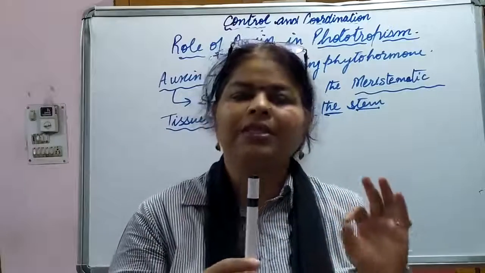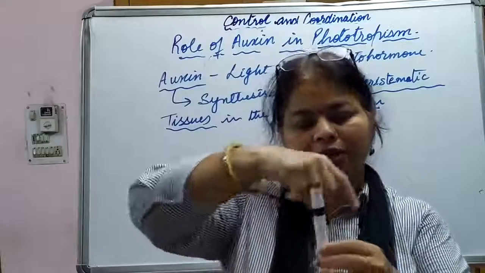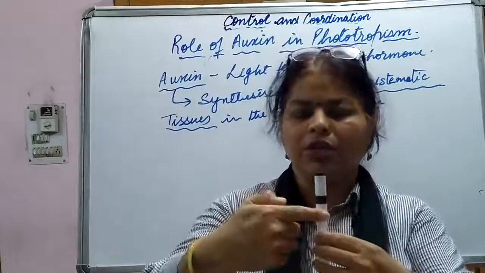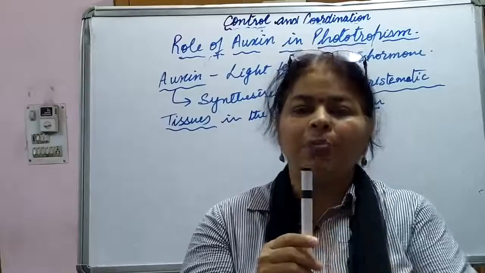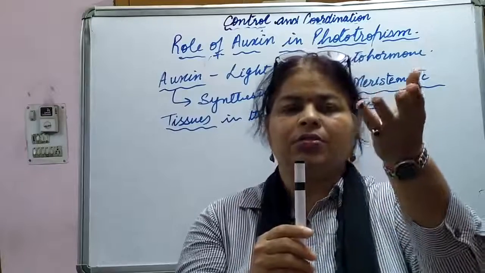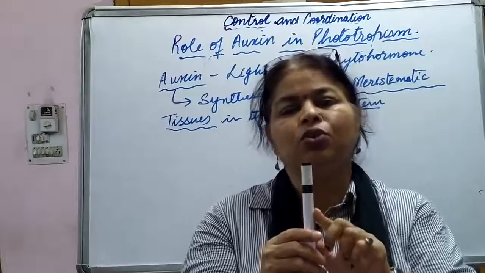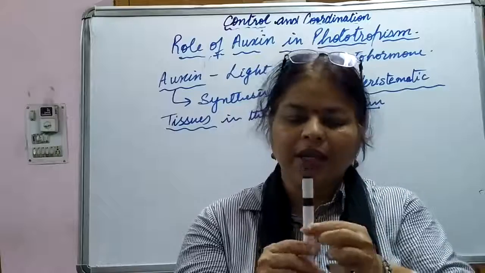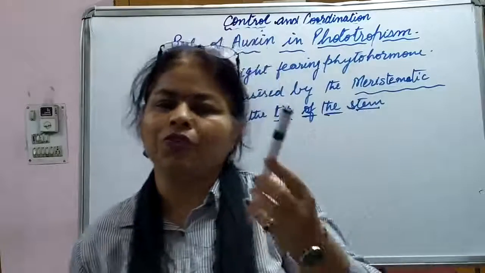Then the second thing: due to the presence of auxin equally on both sides, on all the lateral sides, the stem grows up straight. Why? Because both sides of the stem show growth at the same pace. It means it is growing equally on both sides because of the uniform distribution of auxin.